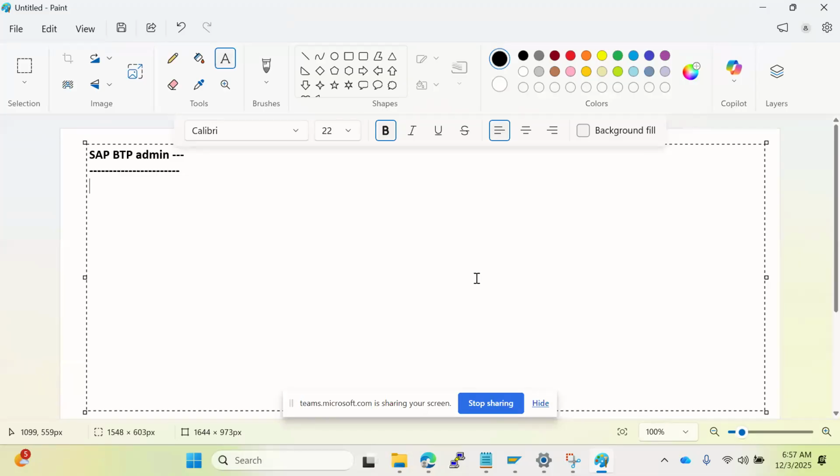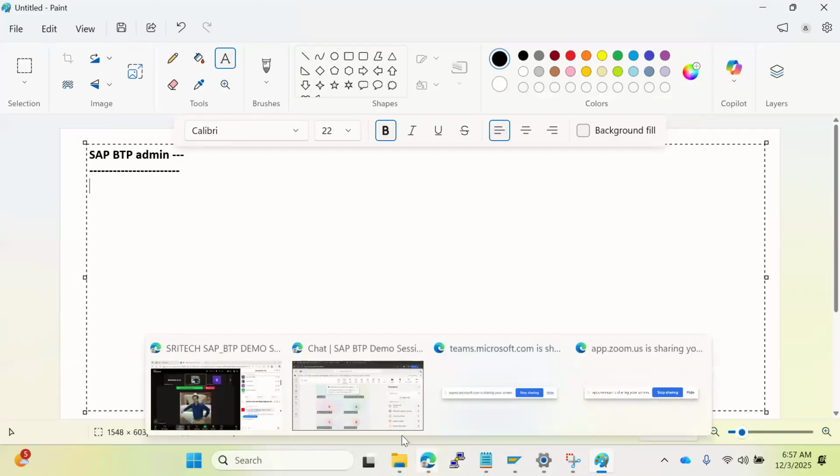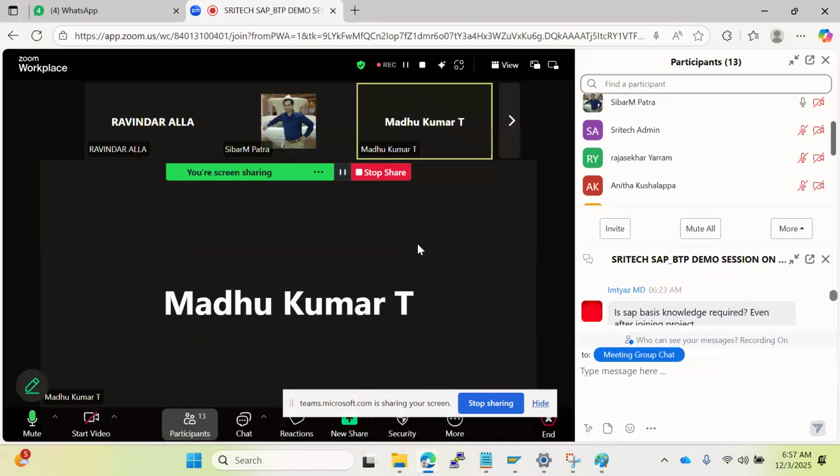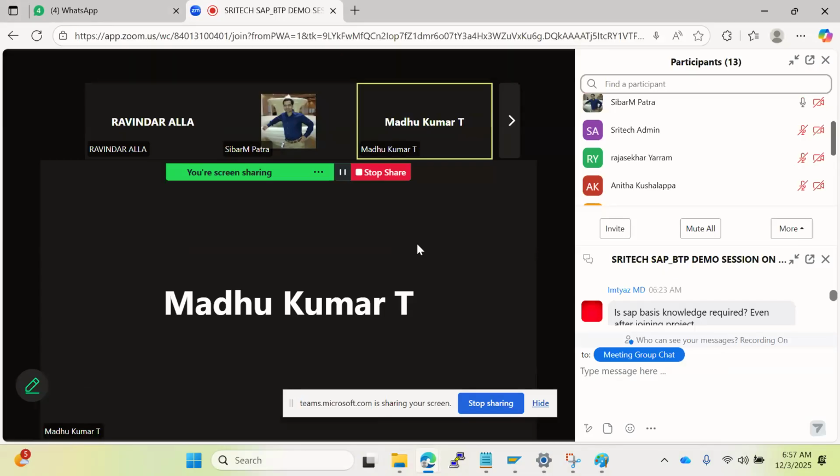Sir, this is Madhu. This is regarding the security part of BTP administration. Are we covering that area, sir? Yeah, regarding that, a few security parts we are covering. In the BTP we have the IAS topic and IPS topic, as I mentioned: Identity Authentication Service, Identity Provisioning Service. As part of the security, role creations and assignment to the users, yes, we are covering a few parts in the security.